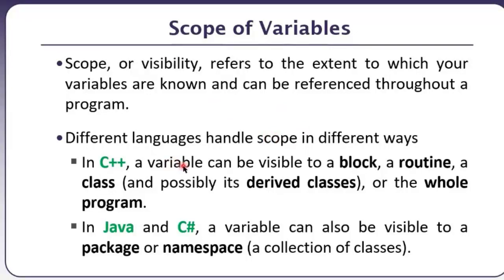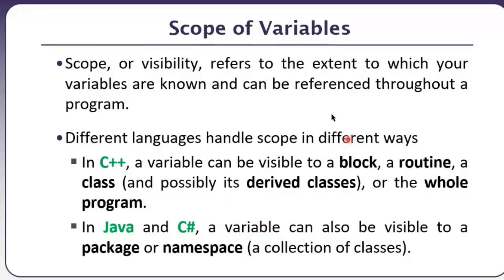In C++, a variable can be visible to a block, a routine, a class, possibly to the subclasses, or the whole program. That means every class in your program. In Java and C#, a variable can also be visible to a package or namespace, a collection of classes. It can also be visible only to a method or only to the derived classes, like protected data members.